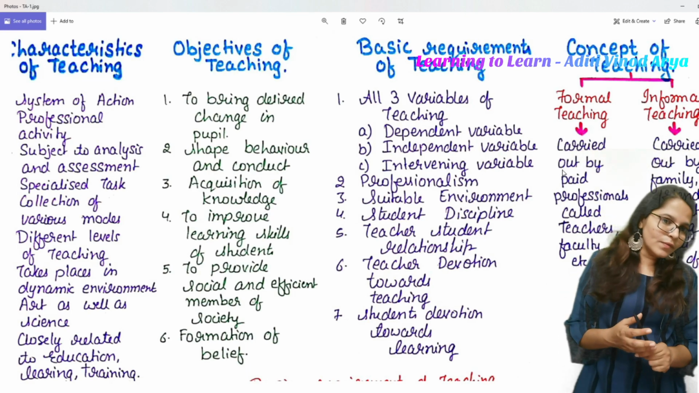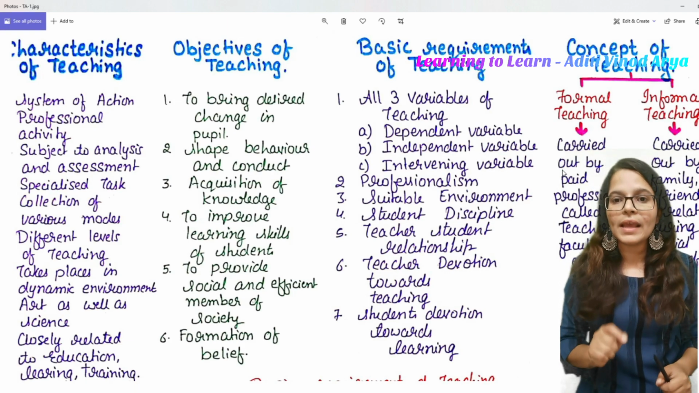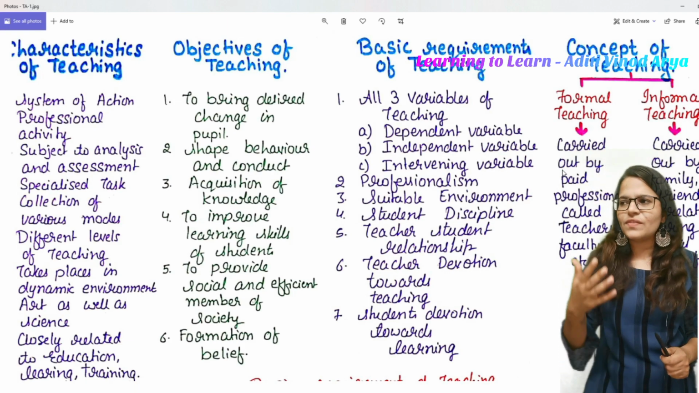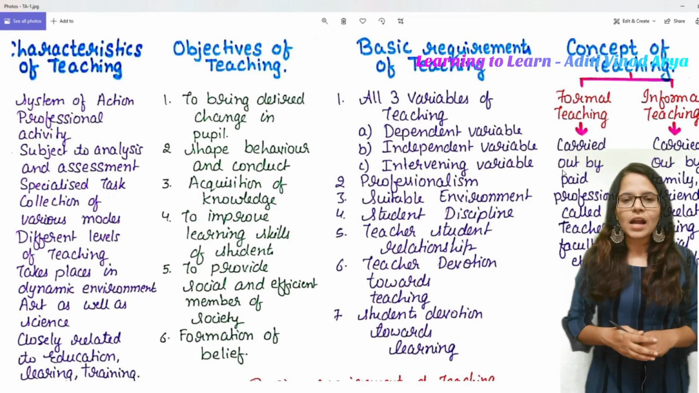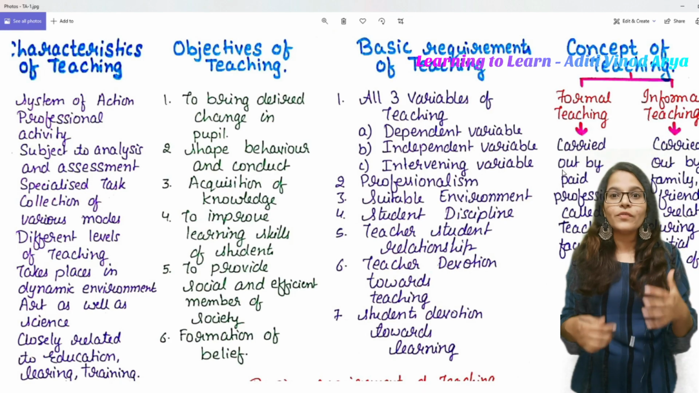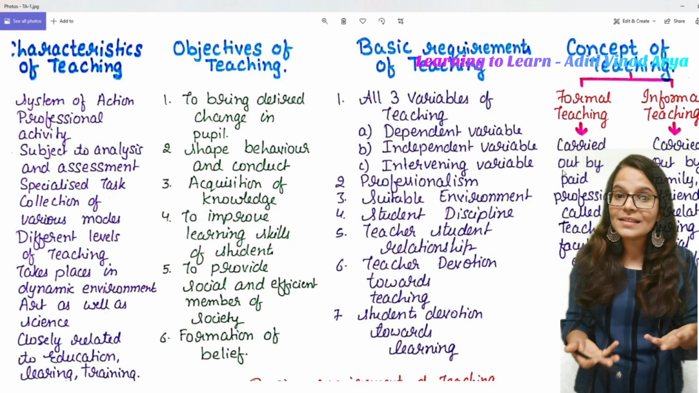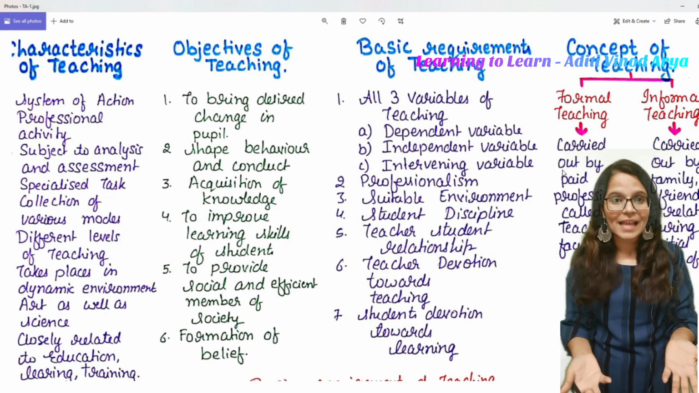Okay, the third one would be environment. Yes, you would require a suitable environment so that you can teach. If there is a lot of noise coming around you, if there are a lot of problems around you, if there are a lot of distractions around you, you might not be able to teach properly. At the same time, the student might not understand properly.